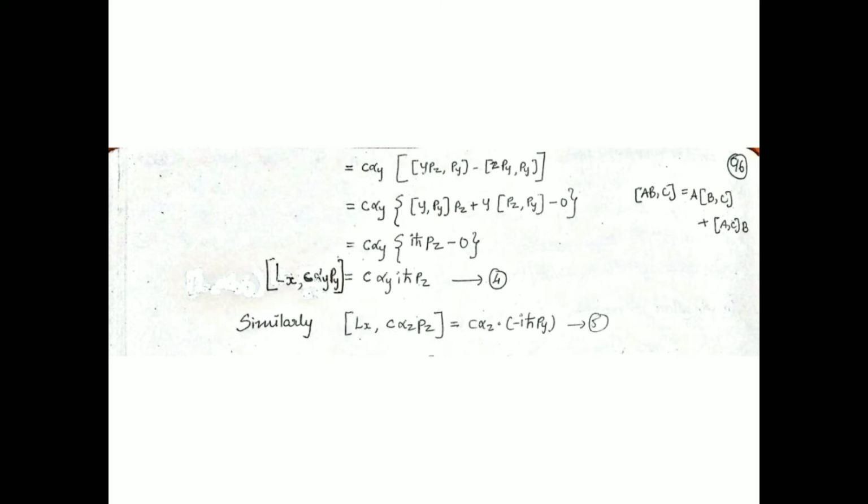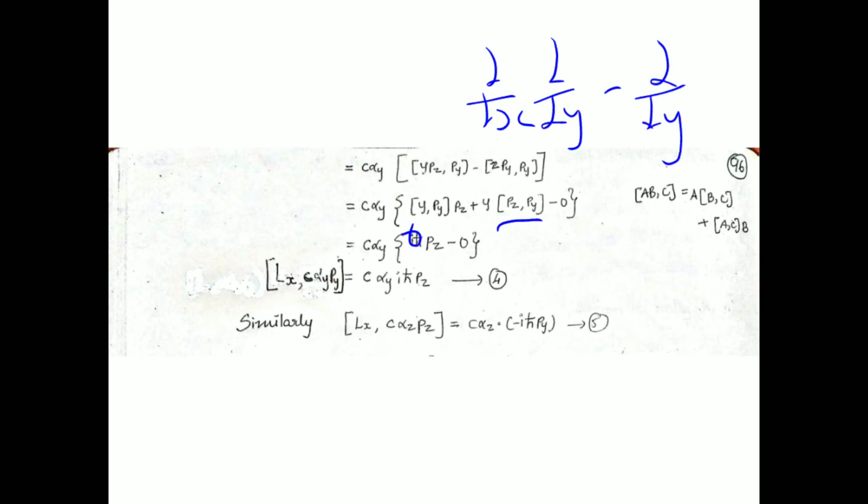Next, we know that the commutator of y with py is nothing but iħ, and likewise for x with px and z with pz, all of them give iħ. And here for pz and py, we know that pz is nothing but minus iħ ∂/∂z and py is minus iħ ∂/∂y. So it is just like ab minus ba: ∂/∂y ∂/∂z operating on the wave function minus ∂/∂z ∂/∂y.